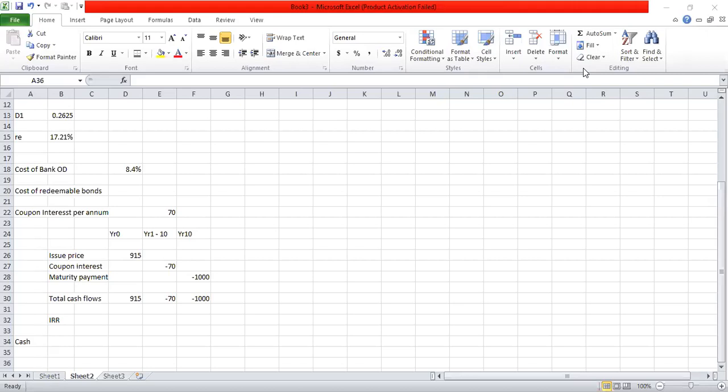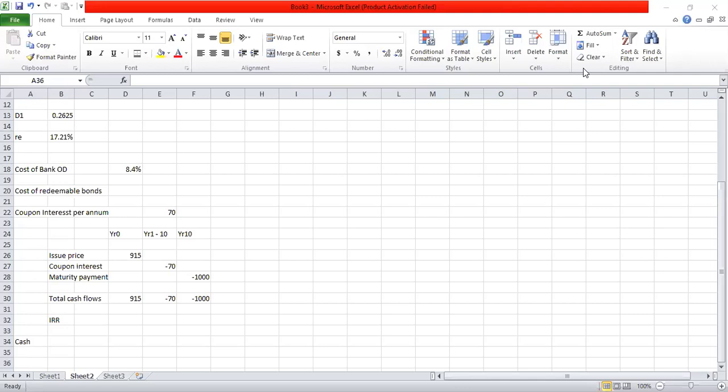And for year 2 to year 11, all will be negative cash flows. So year 2 cash flow that you enter in the financial calculator will be minus 70. Year 3 also minus 70, year 4 minus 70, year 5 minus 70, year 6 minus 70 because it's an annuity cash flow. Year 7 also minus 70, year 8 minus 70, year 9 also minus 70, year 10 also minus 70.